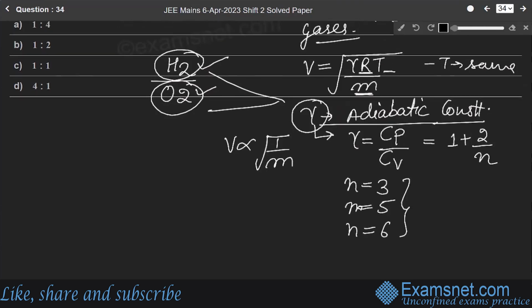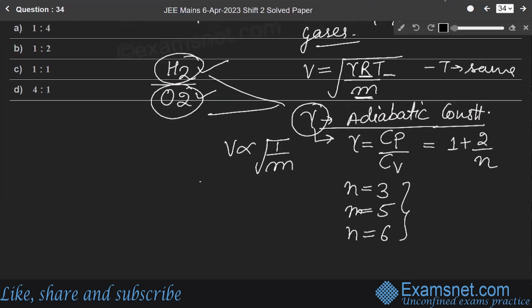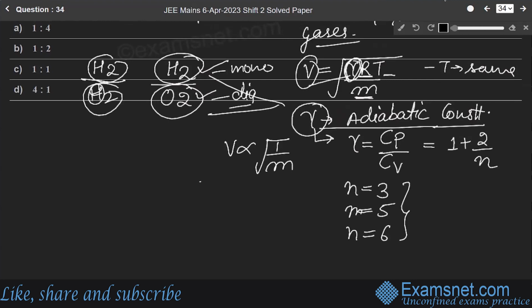Here both are diatomic gases. If instead one were monoatomic and the other diatomic, then the speed would also depend on the adiabatic constant gamma.